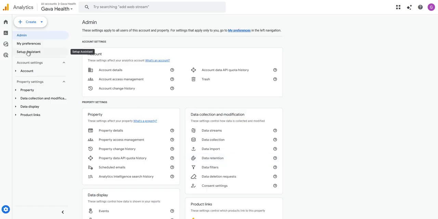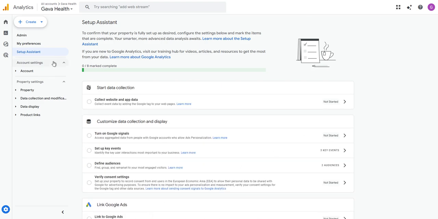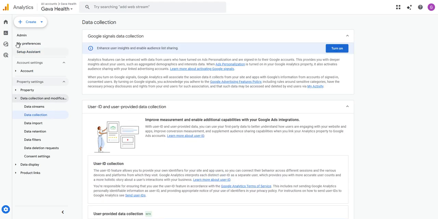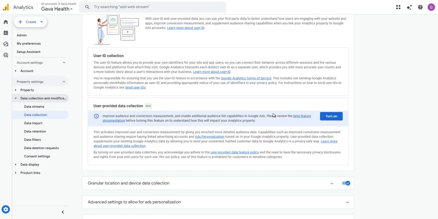Okay, so let's go to the setup assistant. As you can see, it's on 0, meaning nothing has been done yet. So our data stream is already collecting data because we verified the connection after we added our script to the website. And then here, what we want to do is turn on the Google signals. Very important. So here, I'm going to click that, and then I'm going to click on that, turn on. So we've turned on our Google signals.